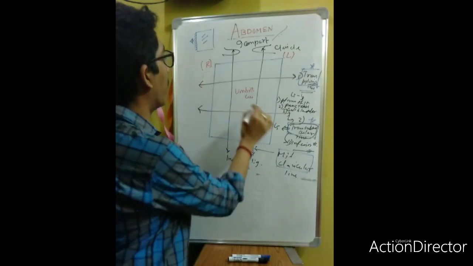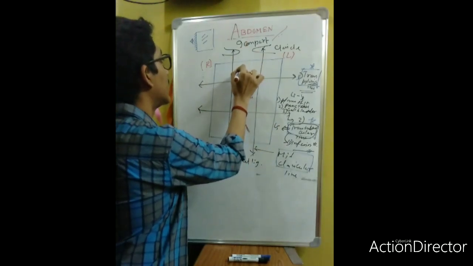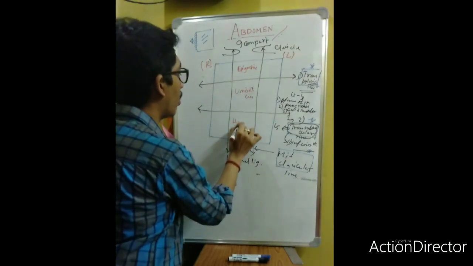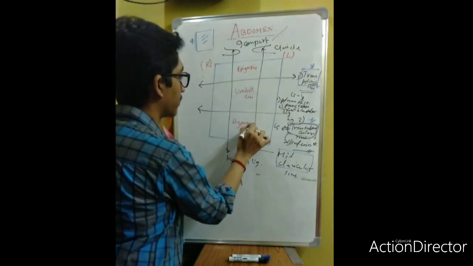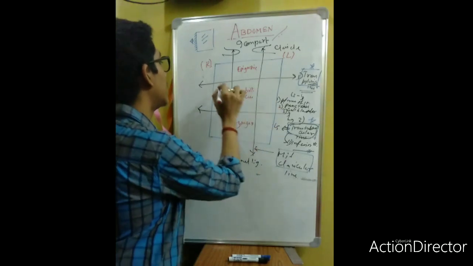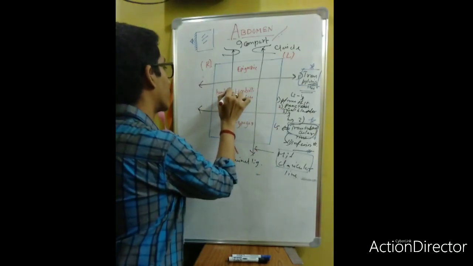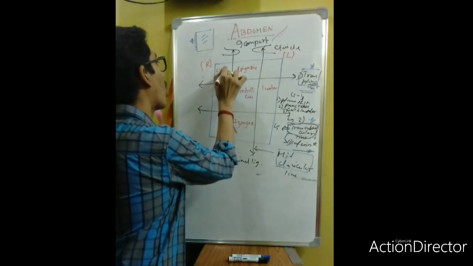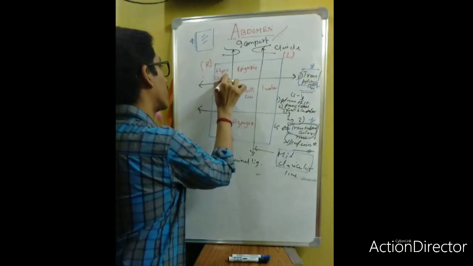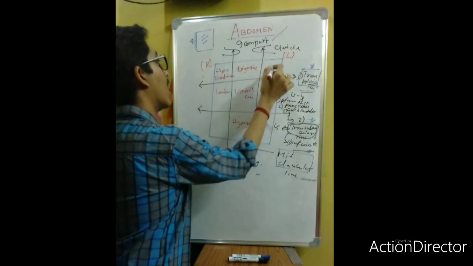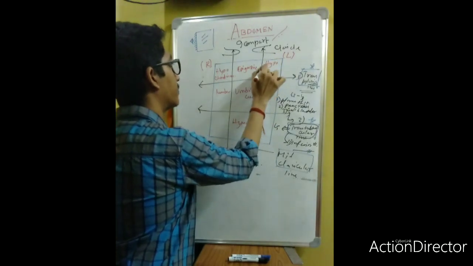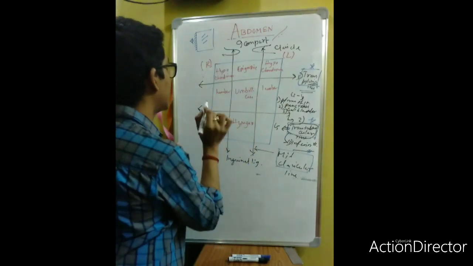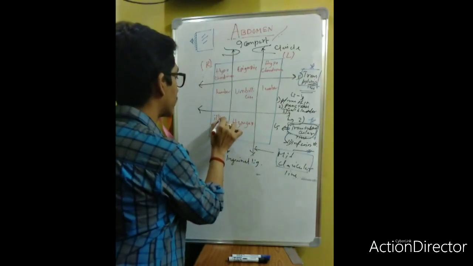Above the umbilicus is known as the epigastric compartment. This is the hypogastric compartment. This is the lumbar compartment. This is the hypochondrium compartment, and this is the iliac fossa.